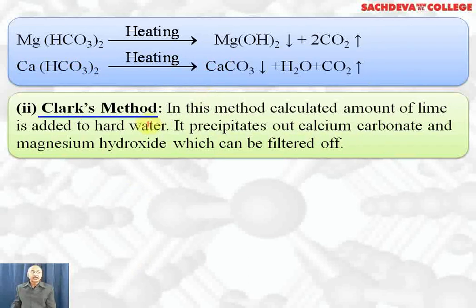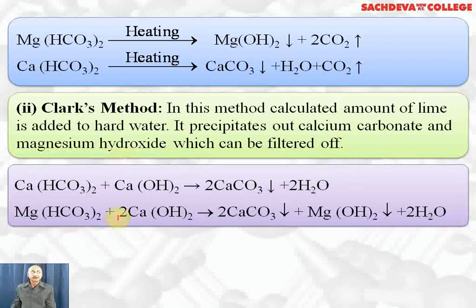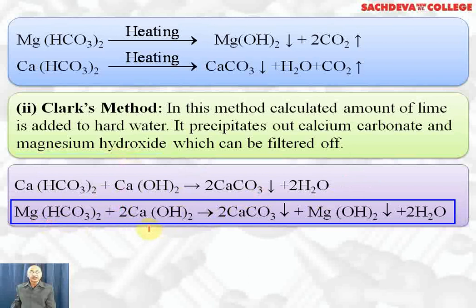The next method is called Clark's method. In this method, we add lime, that is calcium hydroxide, in a calculated amount, not excess, because that will cause hardness. The purpose is so that calcium bicarbonate and magnesium bicarbonate are precipitated in the form of calcium carbonate and magnesium hydroxide, which can be filtered off. These are the reactions taking place. Calcium bicarbonate reacts with calcium hydroxide to form CaCO3 plus water, which is insoluble. Magnesium bicarbonate reacts with lime to give calcium carbonate and magnesium hydroxide. Both are insoluble and can be easily filtered off.